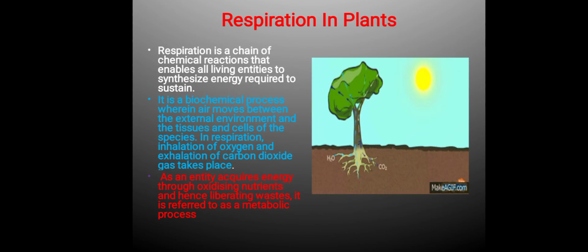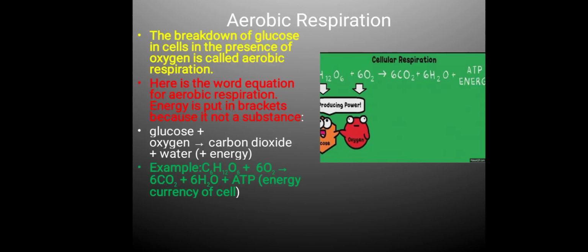Let us revise. Respiration is a chain of chemical reactions that enables all living organisms to synthesize energy required to sustain. Types of respiration: aerobic and anaerobic respiration. Aerobic respiration, the breakdown of glucose in cells in the presence of oxygen. Anaerobic respiration, the breakdown of glucose in the absence of oxygen.